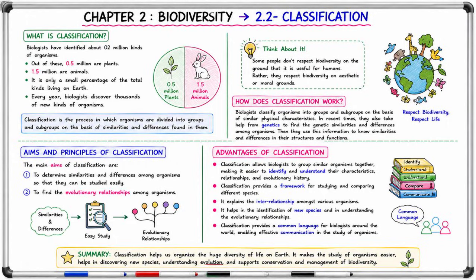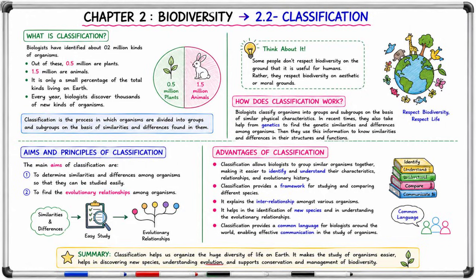Biologists have identified about 2 million kinds of organisms. Out of these, 0.5 million are plants and 1.5 million are animals. It is only a small percentage of the total kinds living on Earth. Every year, biologists discover thousands of new kinds of organisms. Classification is the process in which organisms are divided into groups and subgroups on the basis of similarities and differences